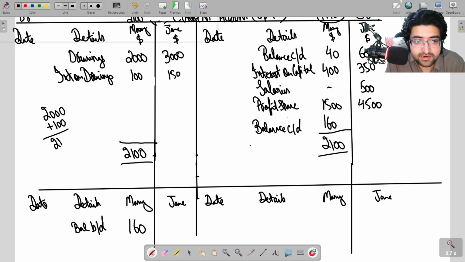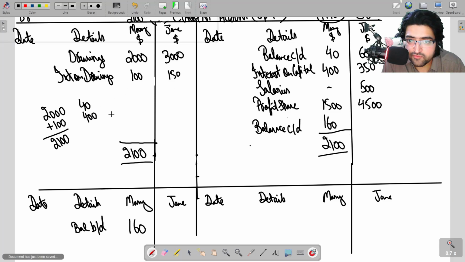So 2100 is the total amount she has to pay to the business. On the other hand, this is what she earned during the year, which is 40 was her previous balance. Interest on capital, she should receive 400 for that. There was no salary, and profit share was 1500.